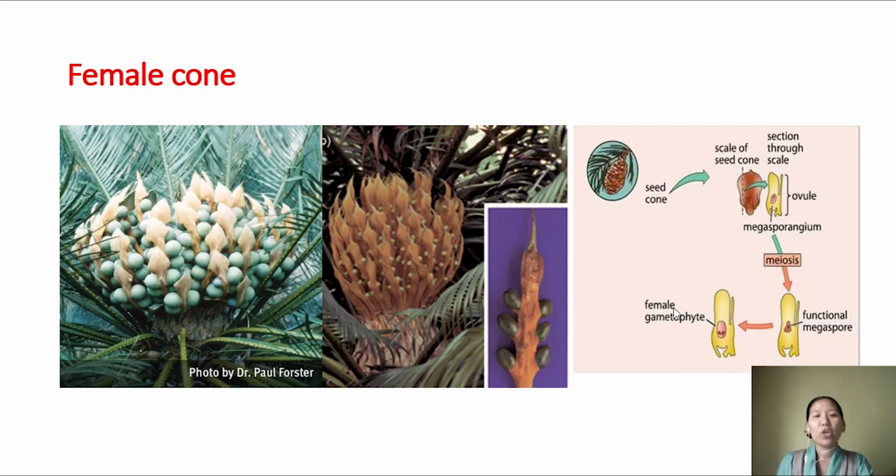These archegonia are the female sex organ, and they contain eggs, that is the female gamete. Again, the female gametophyte does not have an independent existence. It is on the main plant body, the sporophyte, so the gametophyte is dependent on the sporophyte.